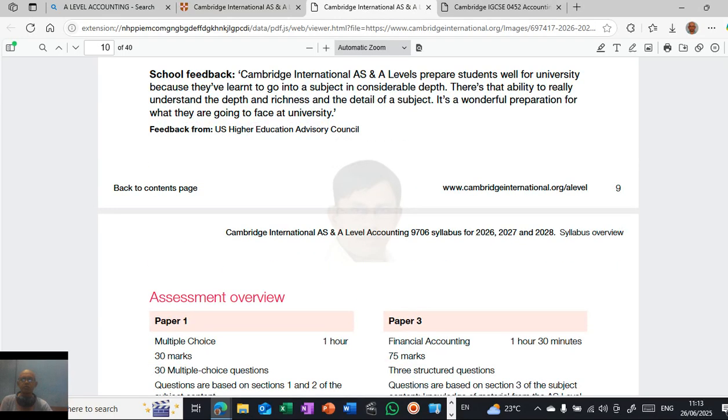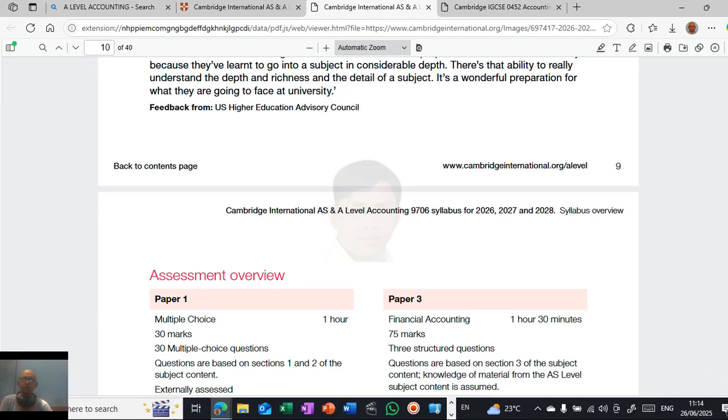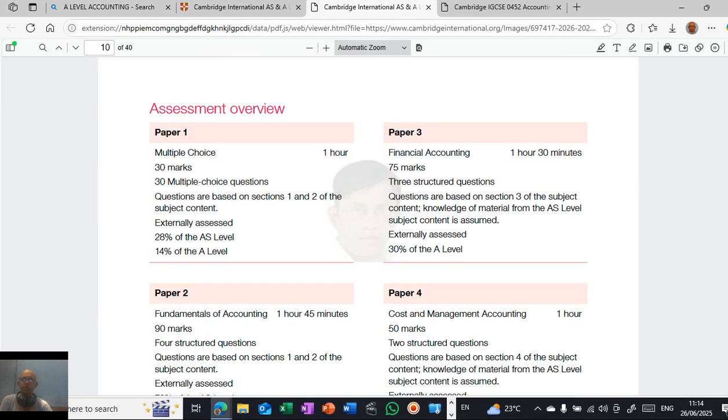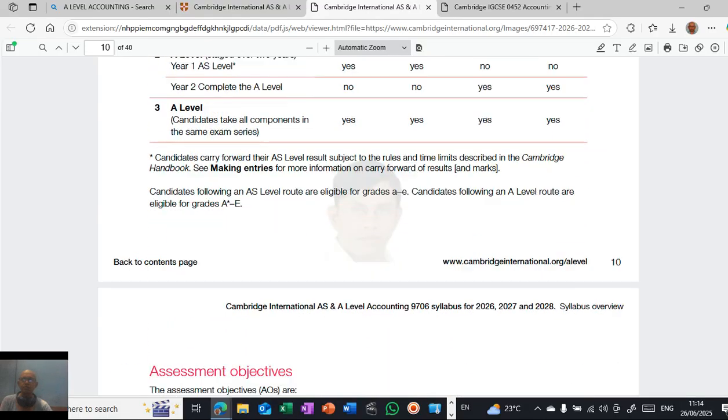See what it says. Cambridge International prepares students well for university because they learn to go into the subject in considerable depth, with the ability to really understand the depth and richness of the detail of the subject. It's a wonderful preparation for what they're going to face at the university. Okay, so you should be proactive. Don't be procrastinating. Be structured.